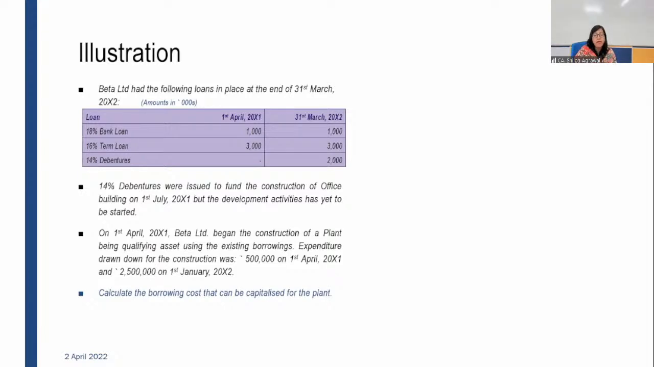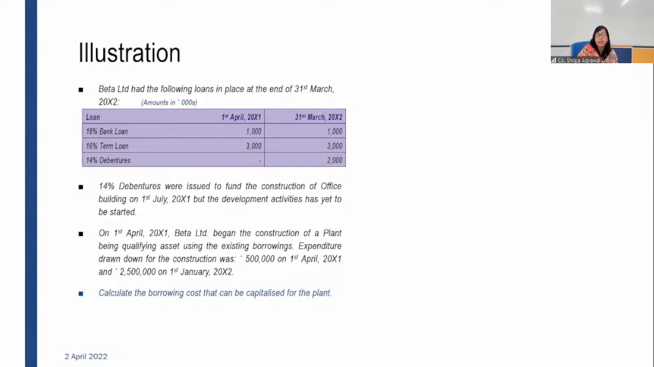The amount is given on 1st April; whatever loan they have incurred was on 31st March 20X2. It means it is still outstanding. The loan continued for 1 year. For the 16% term loan, whatever the amount was on 1st April is there on 31st March; it's still outstanding. The 14% debentures were there on 31st March 20X2. They were not there at the beginning of the year.